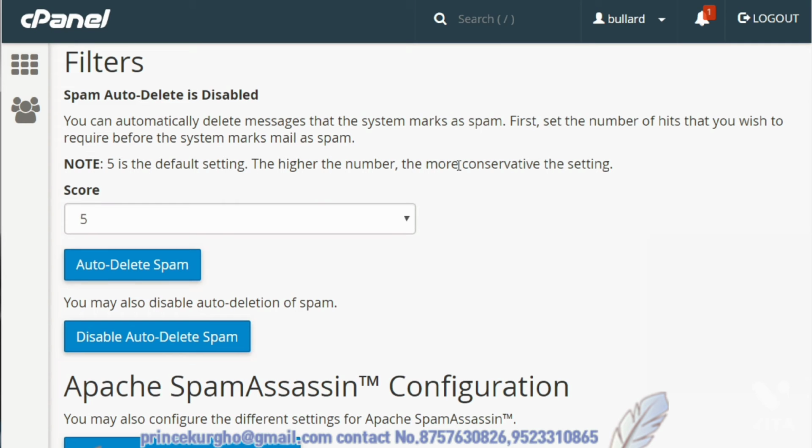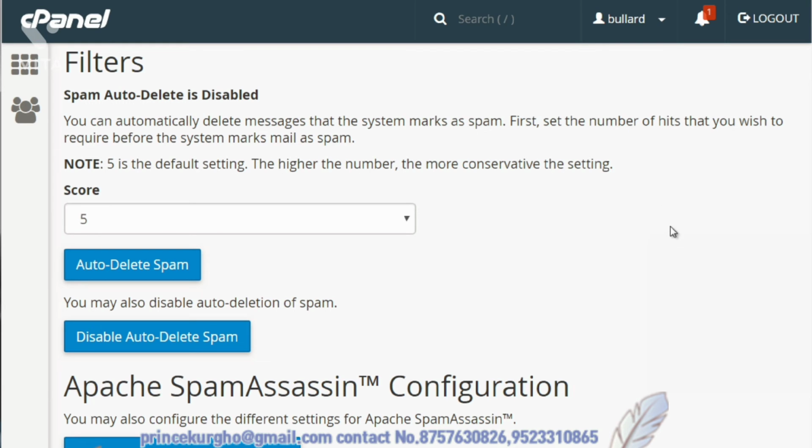But I would caution you at that same point because at the end of the day, some of the good emails might be triggered as spam. And I've seen that over the years. Now you have the option to auto delete spam. Personally, I would not do that because, like I said, if it is good email that is triggered as spam, it will auto delete. You'll never get it. And if you rely on your email and your website and your business and all that to make money, then that's not a good thing.